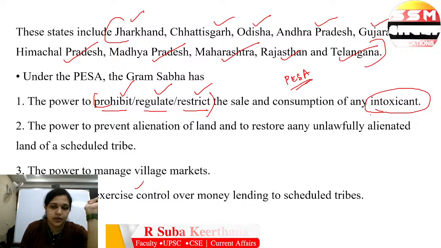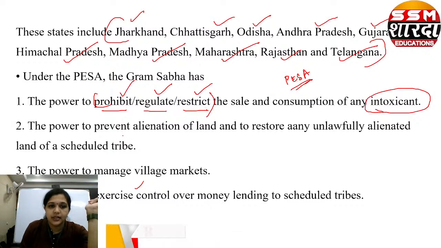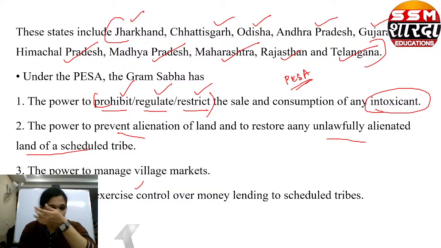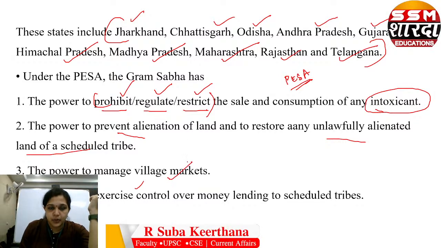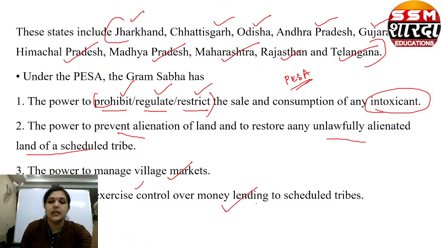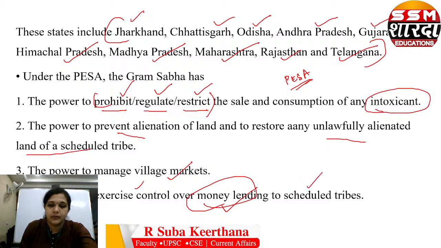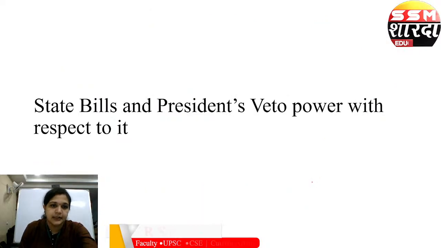They also have the power to prevent alienation of land and try to restore any unlawfully alienated land of scheduled tribes. They have the power to manage village markets and they can exercise control over money lending to scheduled tribes. Because money lending is a very big problem when it comes to scheduled tribes.